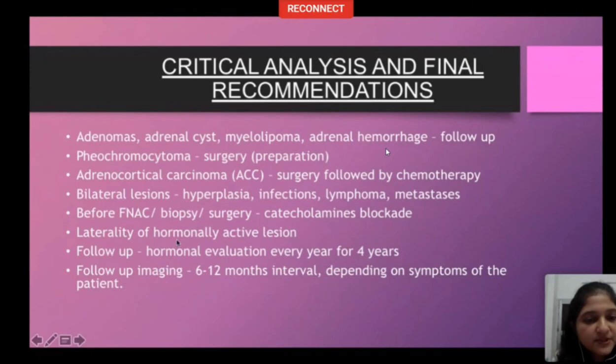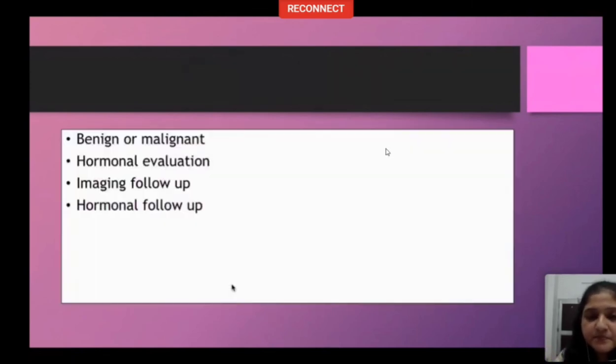If the lesion is found to be hormonally active, invasive venous sampling has to be done before excision to ensure that the correct side is removed on surgery. Follow-up hormonal evaluation every year for 4 years, and follow-up imaging at 6 to 12 months interval, depending upon the symptoms of the patient, and till such time as the patient goes into any of the criteria groups. So I've discussed whether the lesion is benign or malignant, whether it is hormonally active, what imaging follow-up has to be given, and what hormonal follow-up.